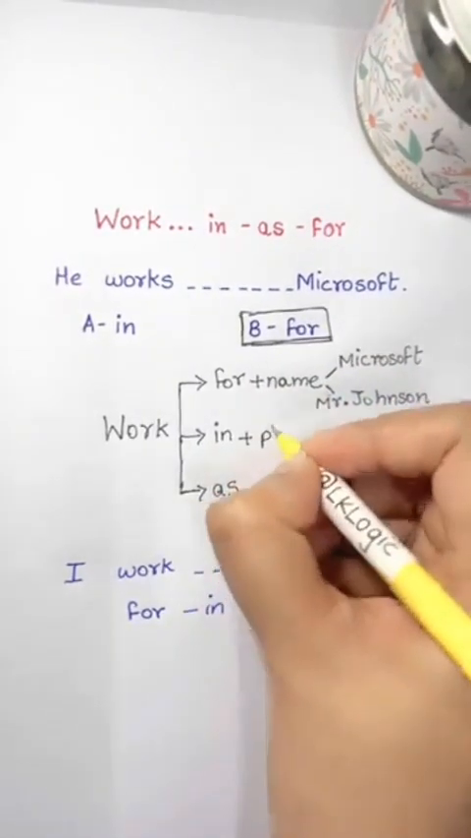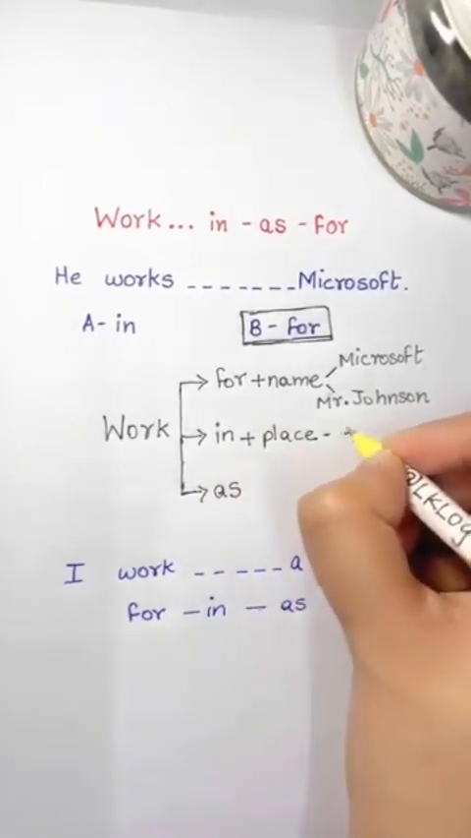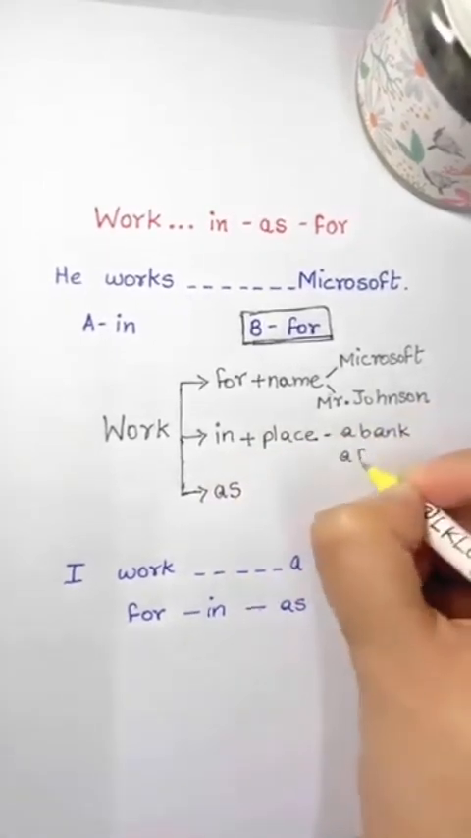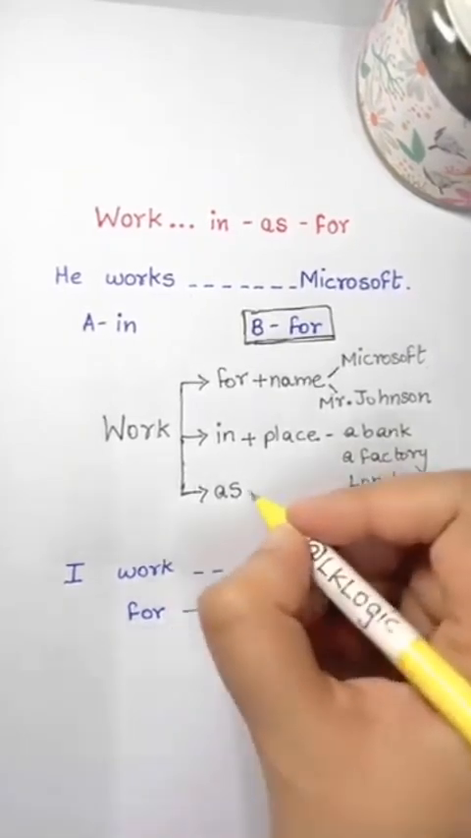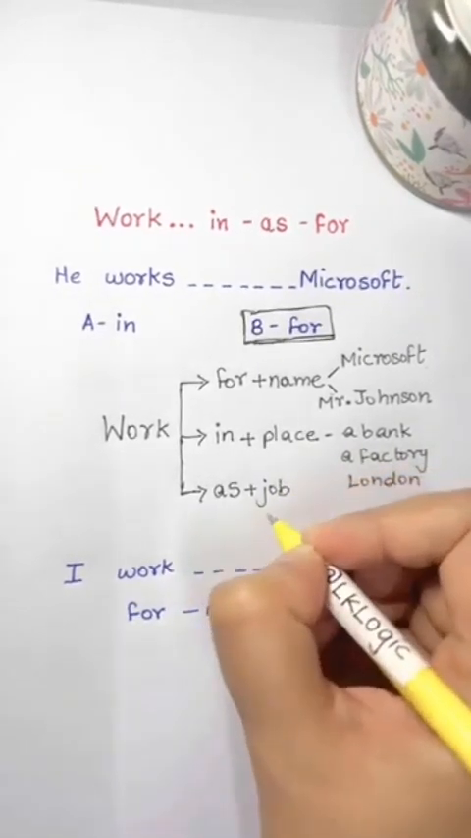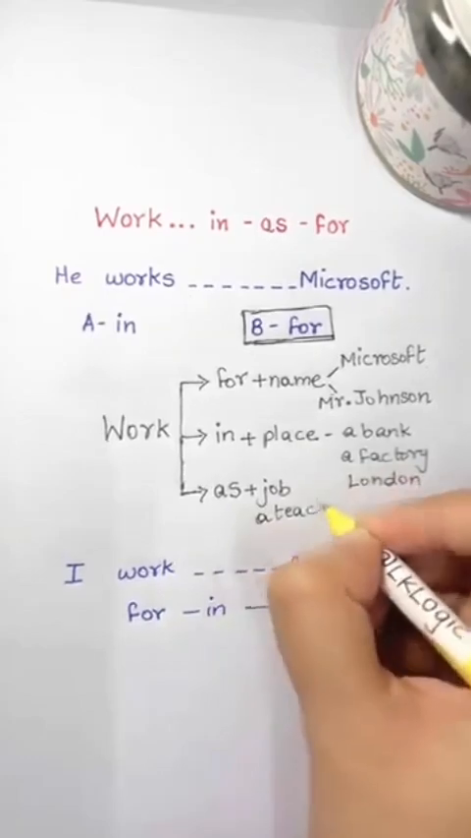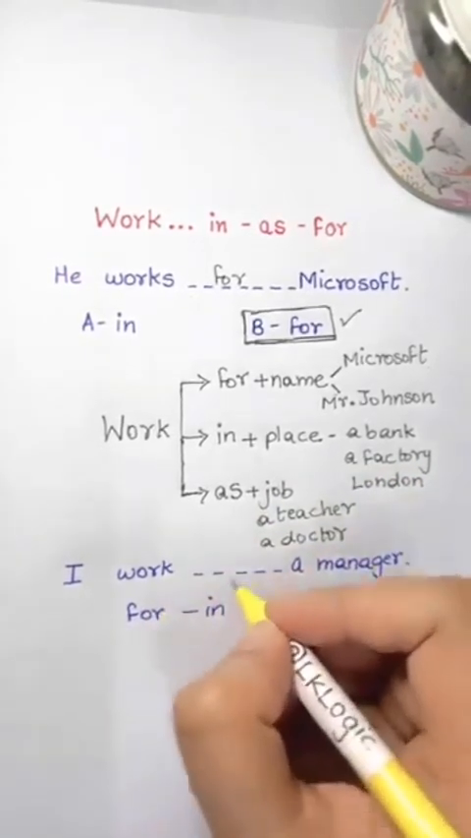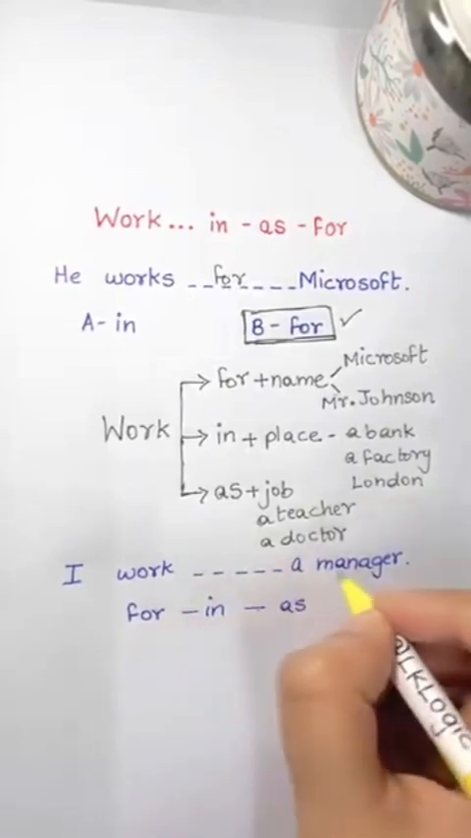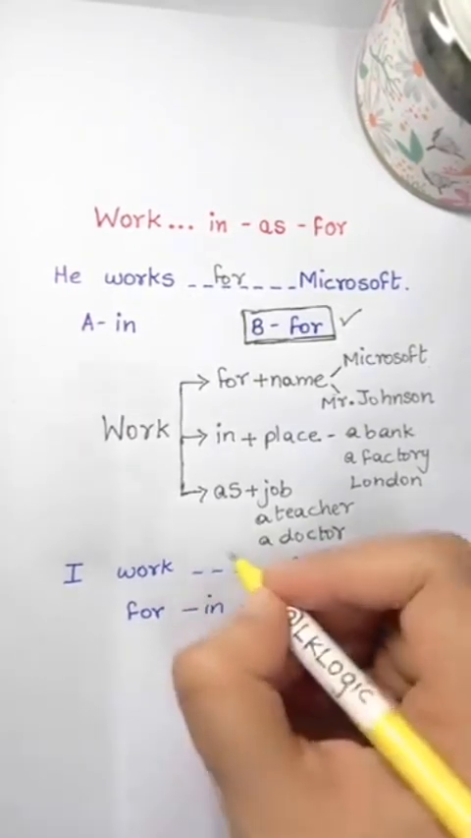And we use in if it's followed by a place. He works in a bank. He works in a factory. Where does he work? In London. And we use as if it's followed by a job. He works as a teacher. He works as a doctor. Now you answer this one. I work blank a manager. For, in, as. Which one is correct?